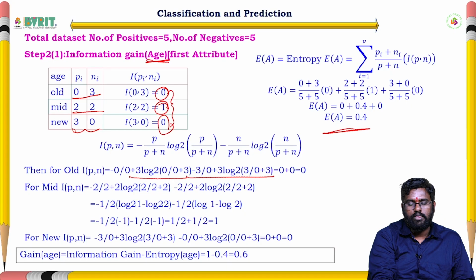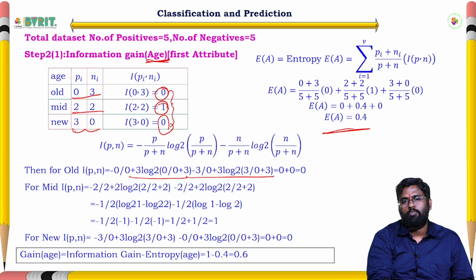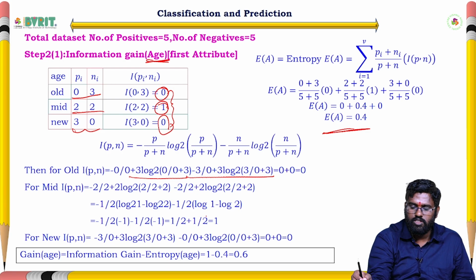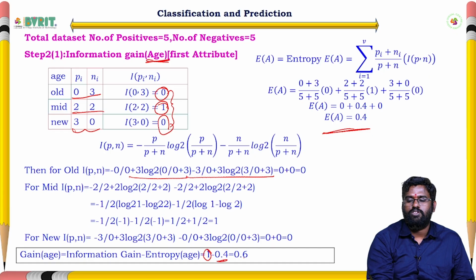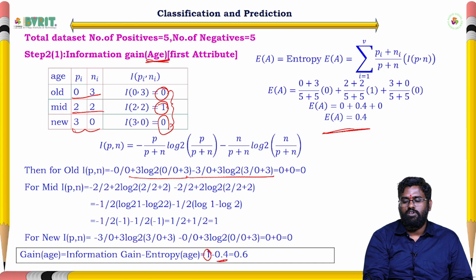Next we need to calculate the gain, that means the information gain minus the entropy of age. The information gain value we got is 1, minus 0.4, which is the entropy for this one. So finally we got the gain for age as 0.6.